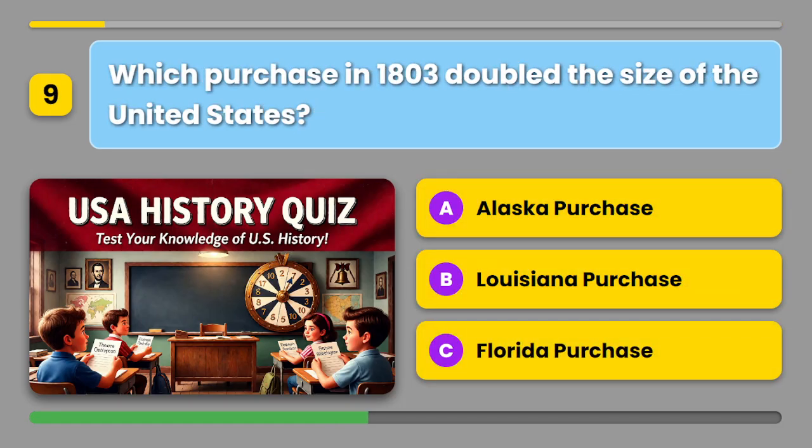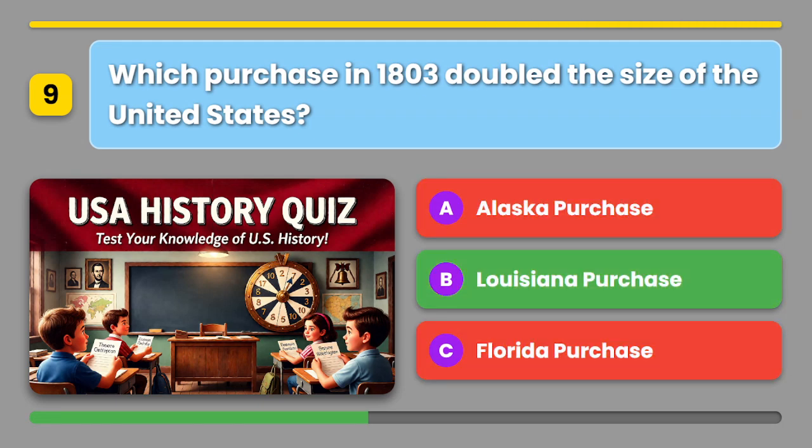Which purchase in 1803 doubled the size of the United States? A. Alaska Purchase. B. Louisiana Purchase. Or C. Florida Purchase. The correct answer is B. Louisiana Purchase.